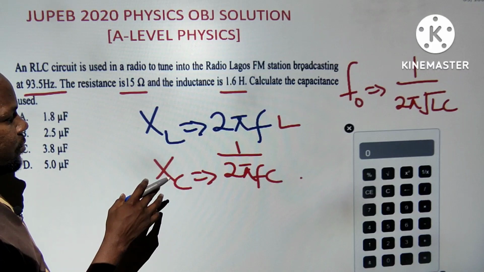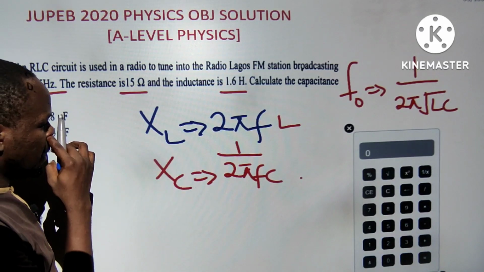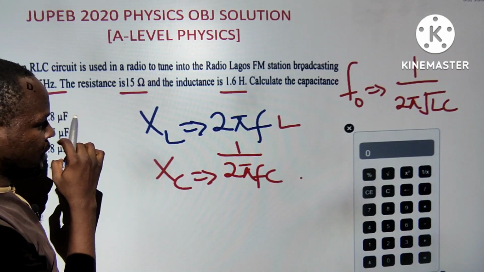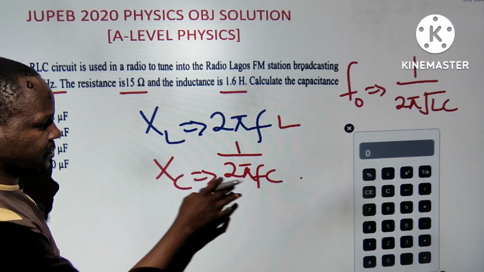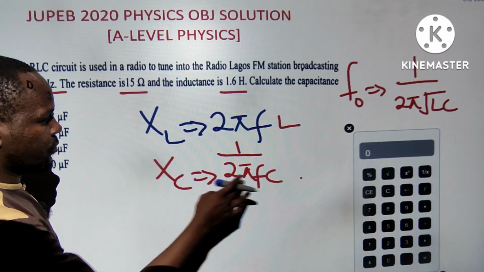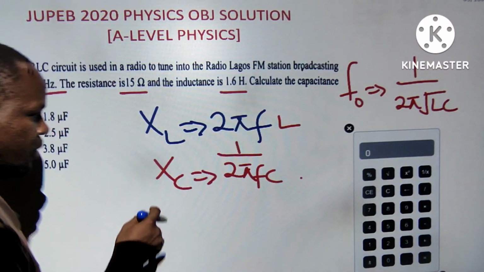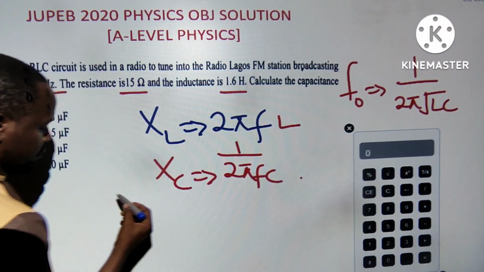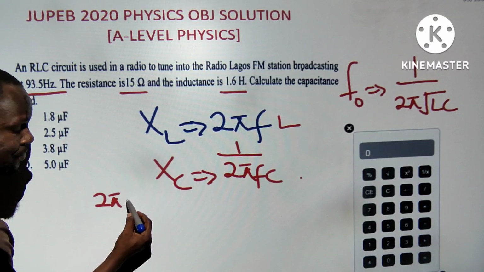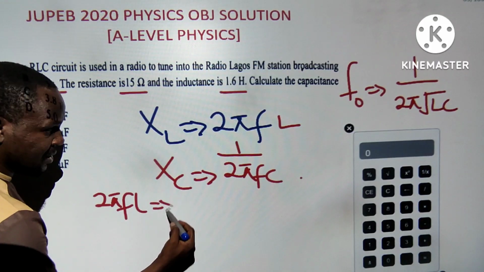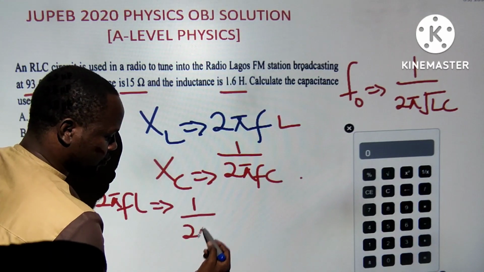From this equation, I was given XL. I know the frequency, so I will set these two equations equal: 2 pi FL equals 1 over 2 pi FC.